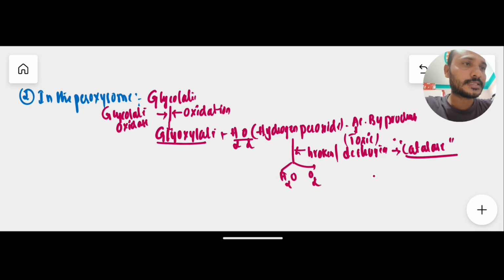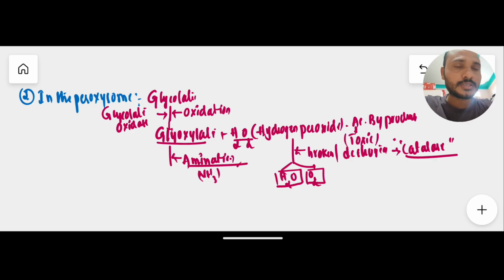So in the presence of this catalase, which breaks down this hydrogen peroxide into useful products like water and oxygen. Then this glyoxylate, in the peroxisome only, undergoes a process called the amination process, very important. Amination means gain of an ammonia group. So this glyoxylate gains ammonia, NH3. The addition of ammonia to this glyoxylate is called the amination process. Then the glyoxylate is formed into glycine, very important, the amino acid glycine gets formed from this glyoxylate.